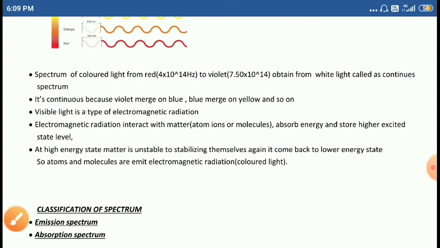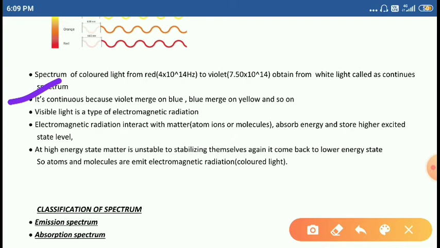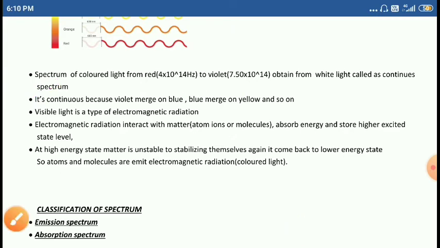Understood? So in the second point, why is it called continuous? Because in this case the violet color merges into blue, merges into yellow, merges into green, merges into orange, merges into red. So continuously all the colors look like they are merged with each other. That's why we call this color band a spectrum. Right, students?